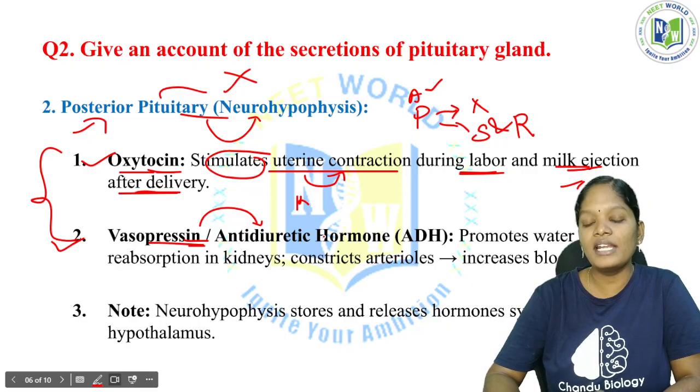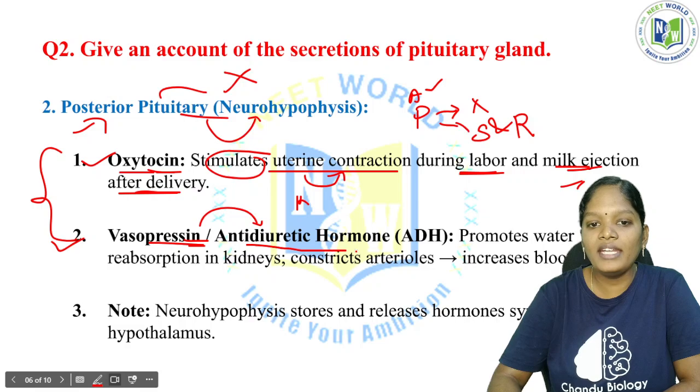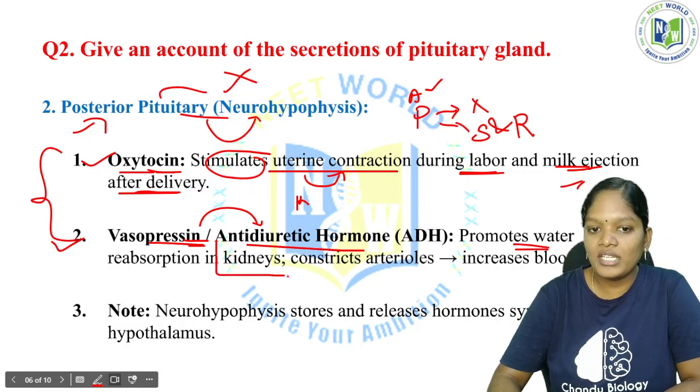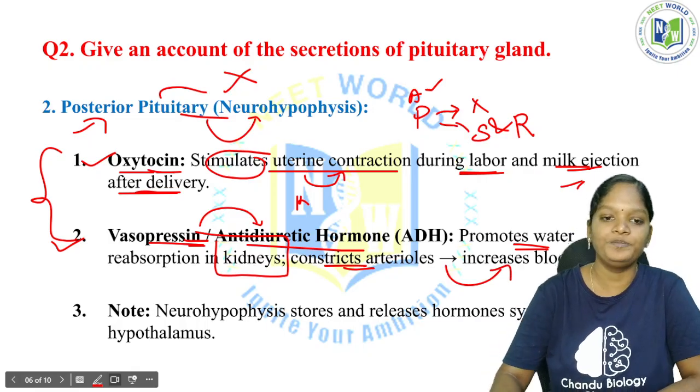Antidiuresis in the sense reabsorbing enough water. Okay, so vasopressin, the antidiuretic hormone, promotes water reabsorption in the kidneys. It constricts the arterioles and increases the blood pressure. All these are the functions of vasopressin, that is, the antidiuretic hormone.